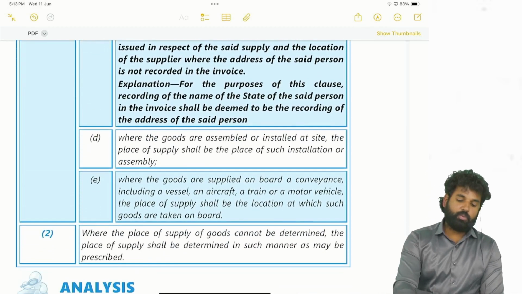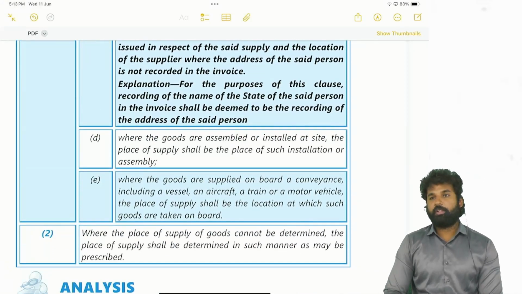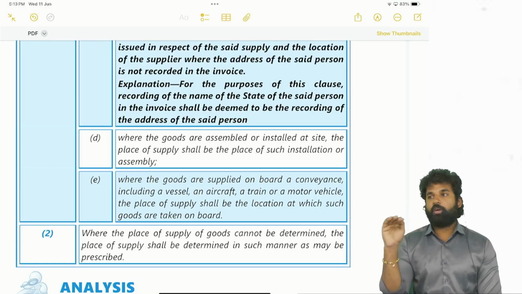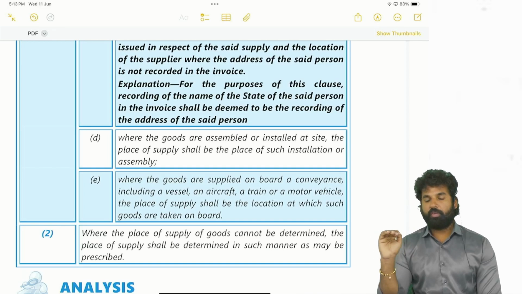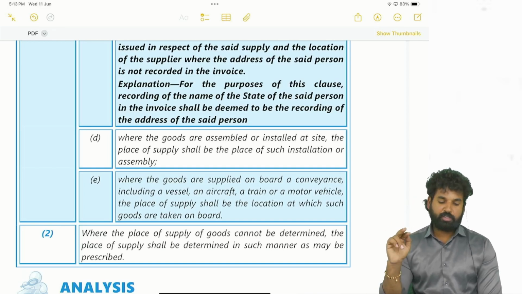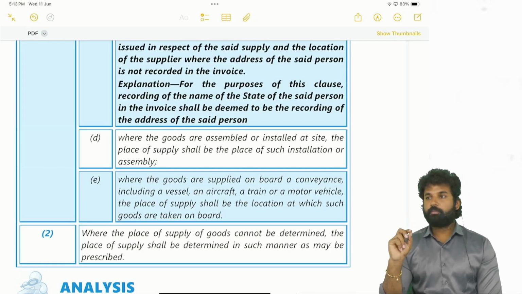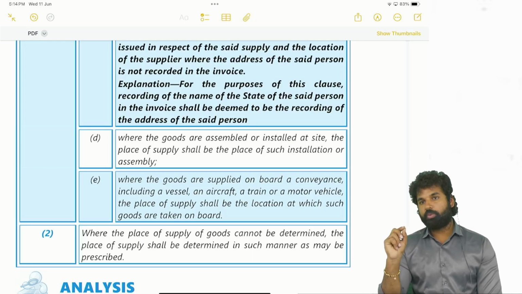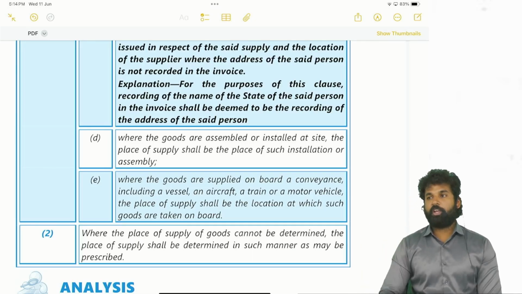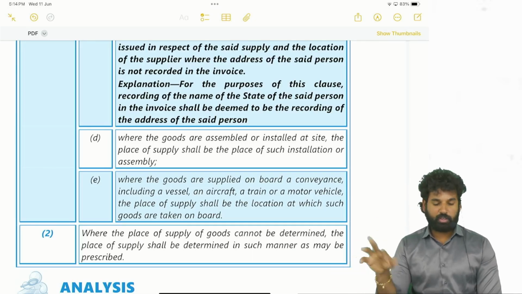Next, where the goods are assembled or installed at a site, the place of supply will be the place of such installation or assembly. Where the goods are supplied on board a conveyance, meaning a vehicle, a vessel or an aircraft, in such cases the place of supply will be the place where the goods are taken on board the conveyance. Taken on board means the goods are loaded onto the conveyance.